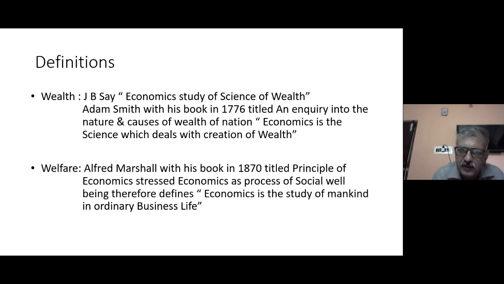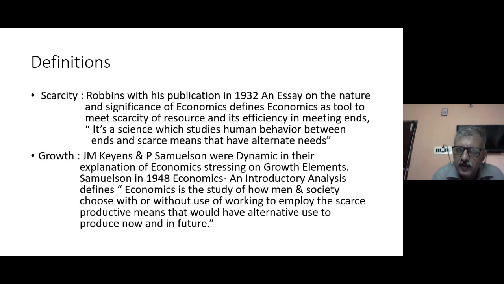Say and Adam Smith. You should remember his book, which was the basis of the wealth definition, An Inquiry into the Nature and Causes of the Wealth of Nations, and the year 1776. So these are the three important things that you should remember about wealth definition. Same goes with Alfred Marshall. You should remember the book, The Principles of Economics, and the year of publication, 1870. Robbins, you should remember his essay on the nature and significance of economics, and the year 1932.